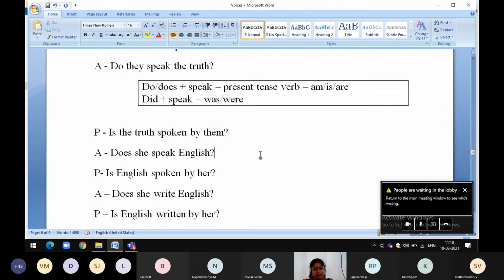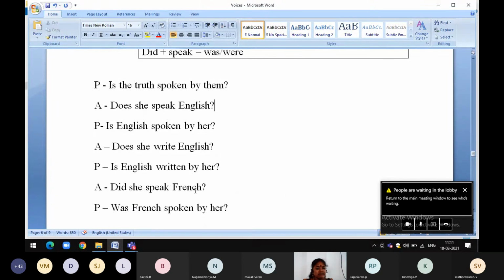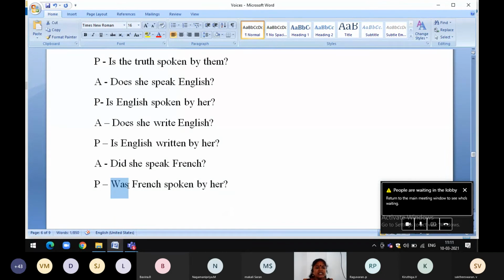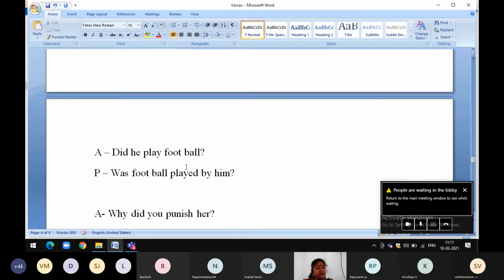Look at the next example. Does she speak English? Is English spoken by her? Does she write English? Is English written by her? Did she speak French? Here did, past tense. So we must use past tense verb was. Was French spoken by her? Did he play football? Again, was football played by him?